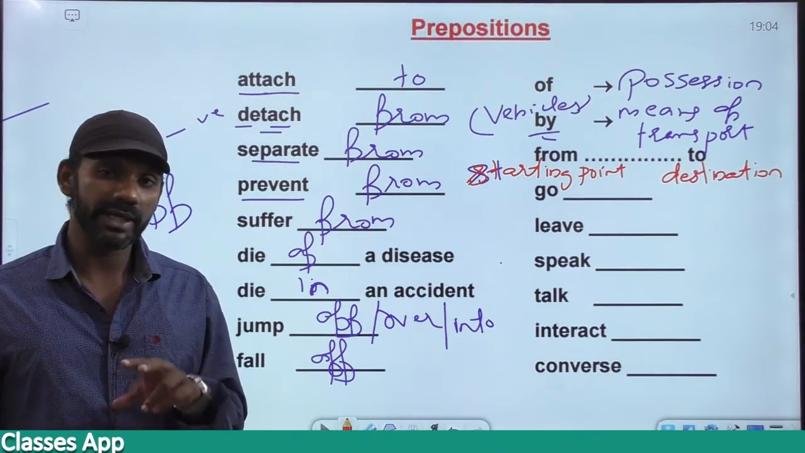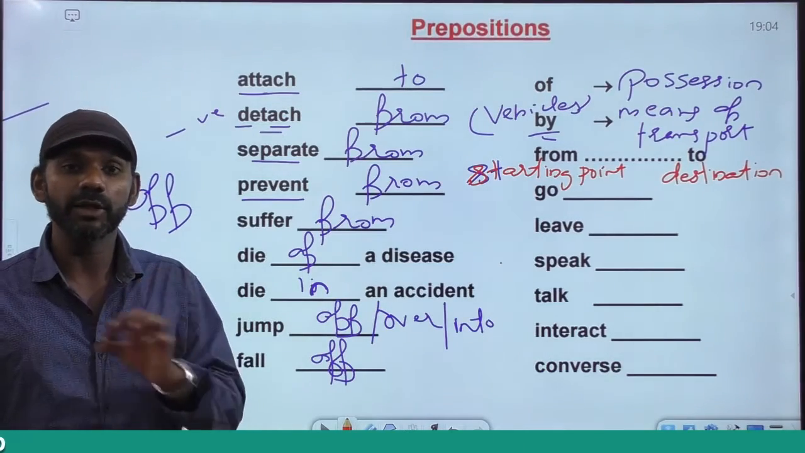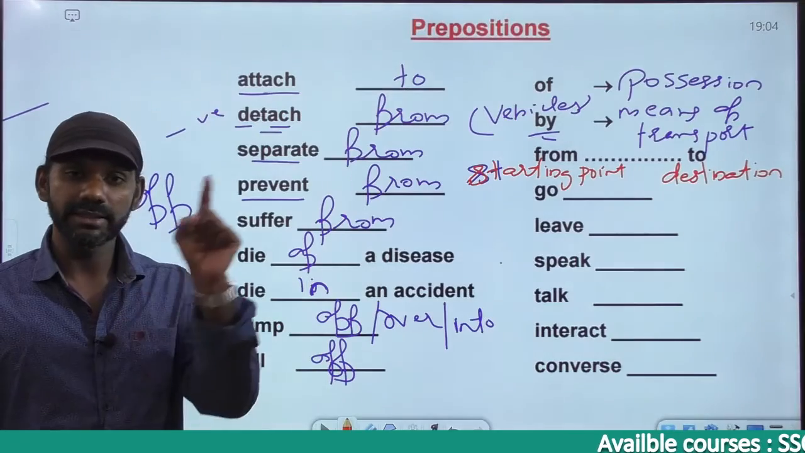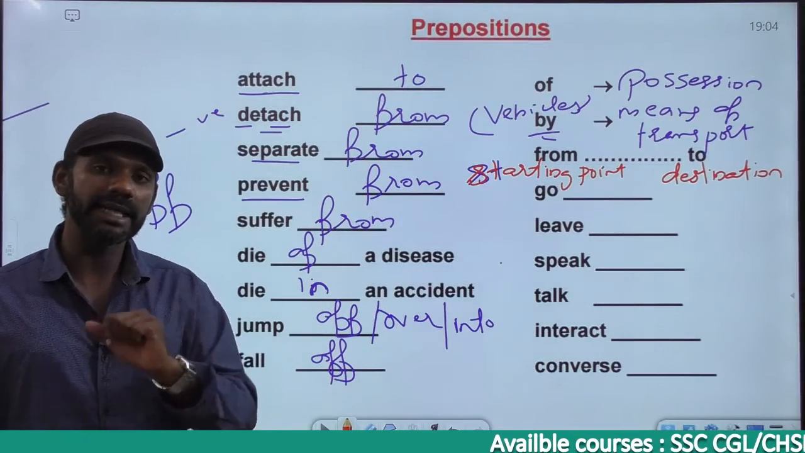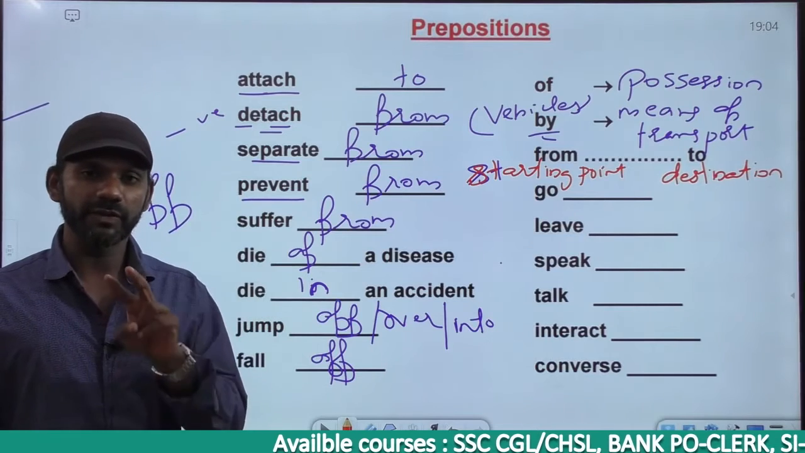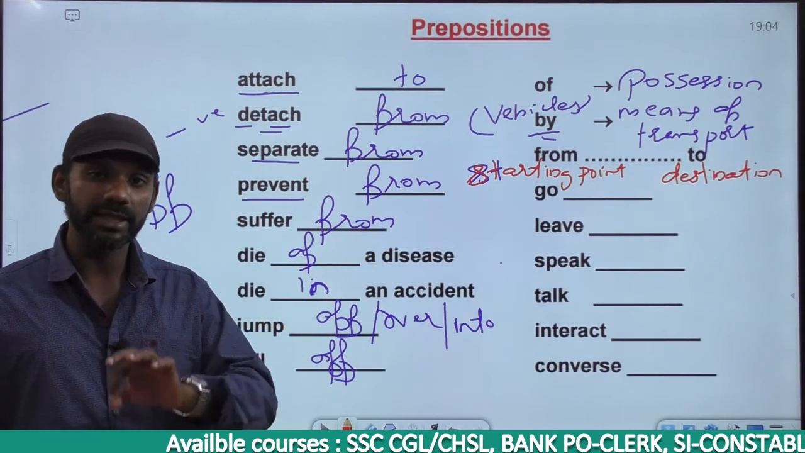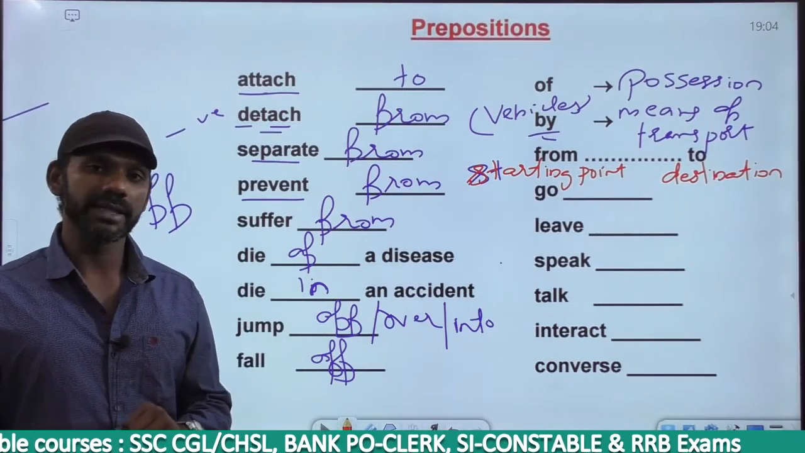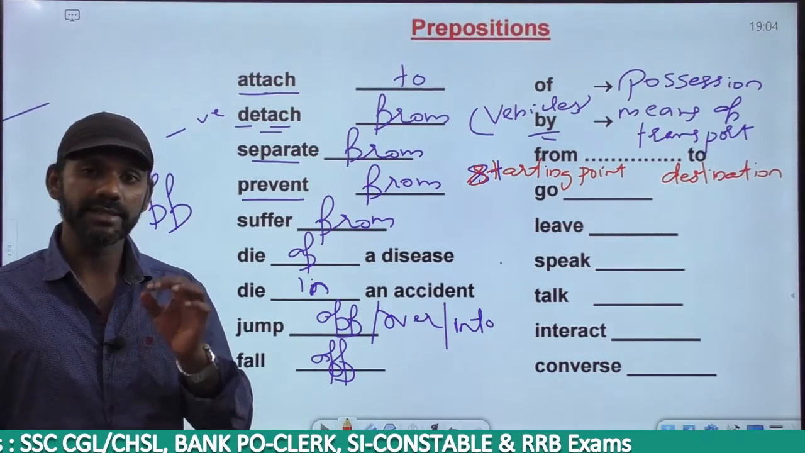Until can be used when there are two ideas in a sentence denoting time. If I say, you have to wait here until he comes or till he comes, we have two ideas in this sentence denoting time. You have to wait here is one idea. He comes is the other idea.